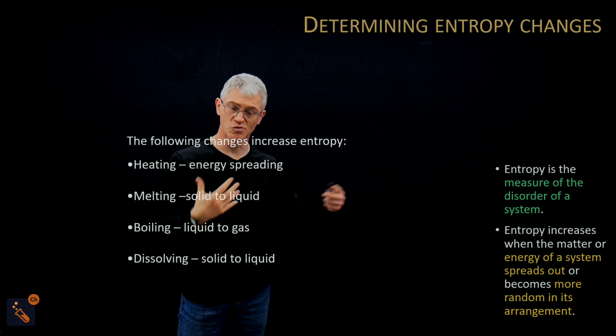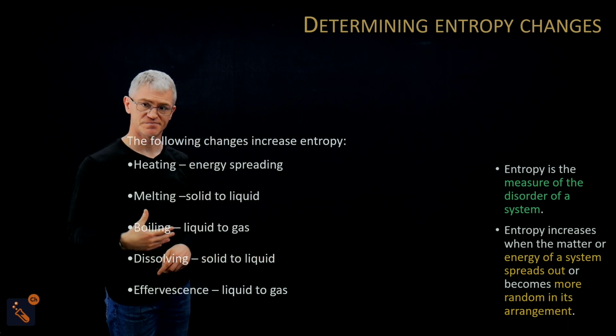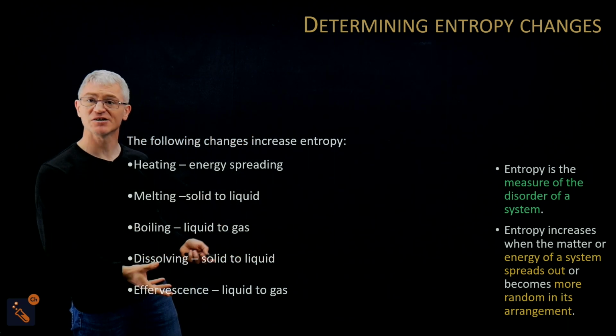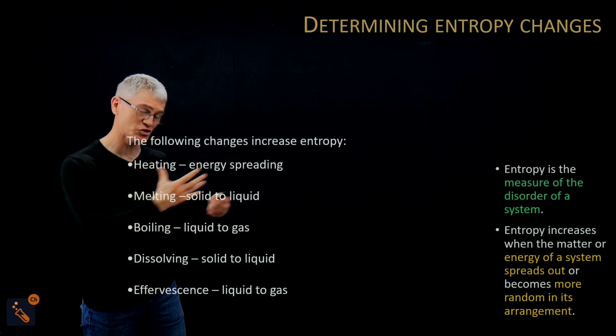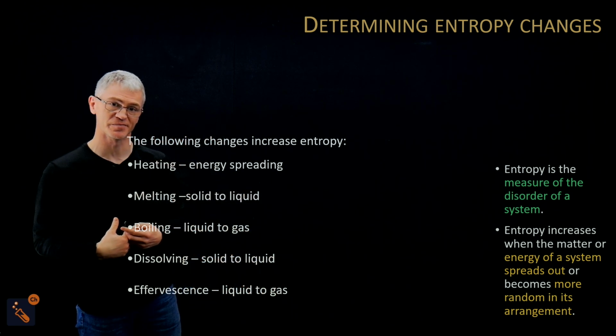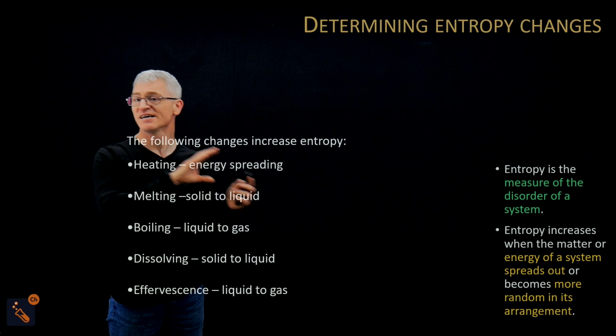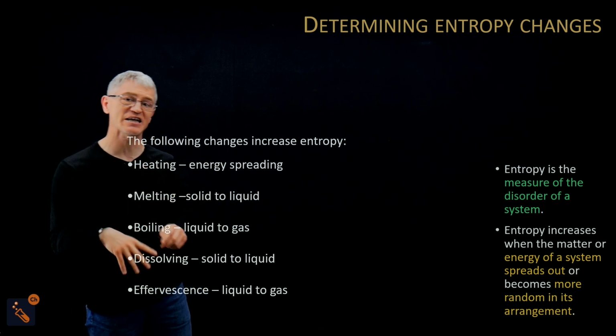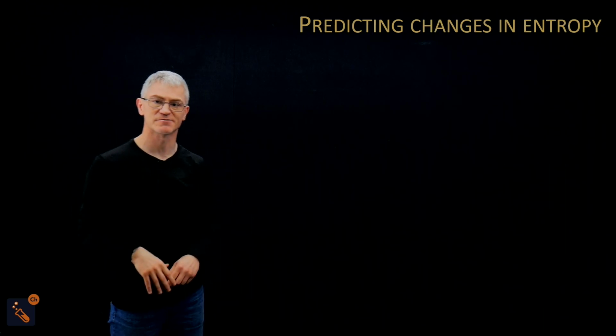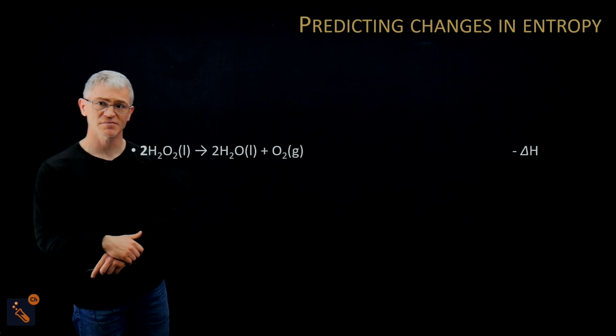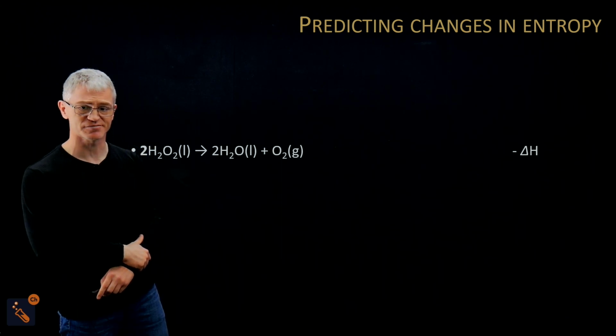Well, it's more randomly arranged at that point. Effervescence, liquid going to a gas, or a reaction when you're producing a gas is what I'm talking about. If you produce a gas and it's liquid and solids on the right, the entropy has gone up because you produced a gas. Now, let's predict some changes then, shall we?